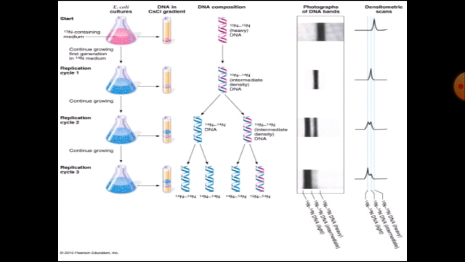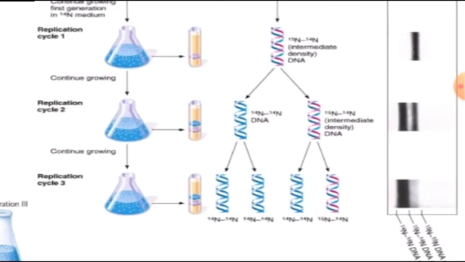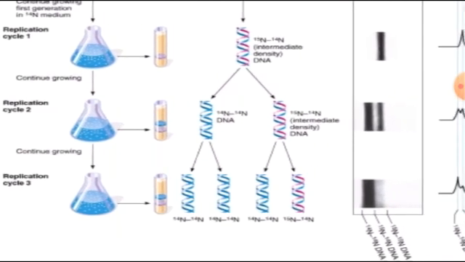When the daughter cells were allowed to divide again, that is after 40 minutes, out of the 4 second generation cells, the DNA of 2 cells was found to be intermediate, between N14 and N15 density, and that of the remaining 2 cells was light.